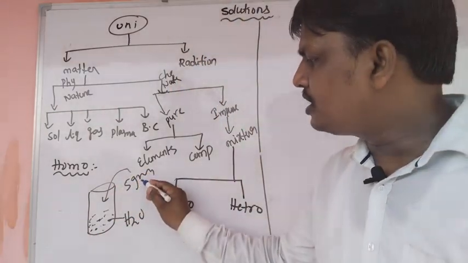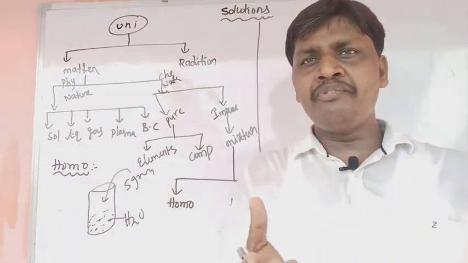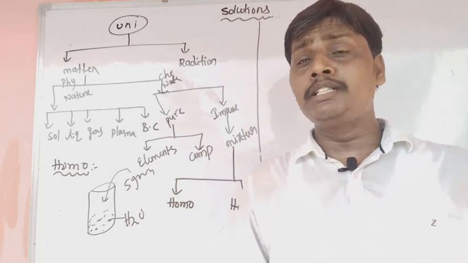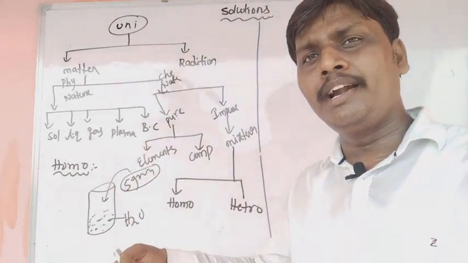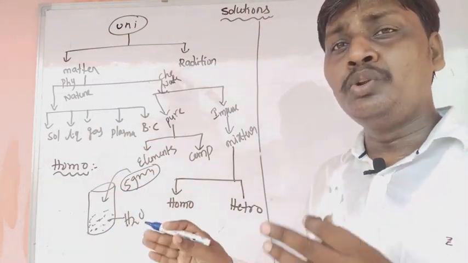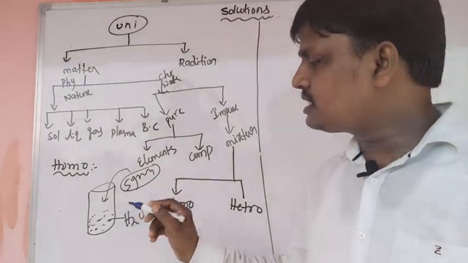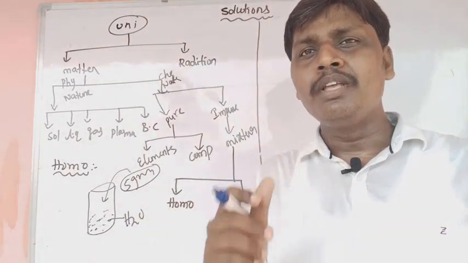After dissolution of sugar in water, the solution looks like a single phase. That means the sugar particles are uniformly distributed throughout the solution. These types of solutions are called homogeneous solutions or homogeneous mixtures.